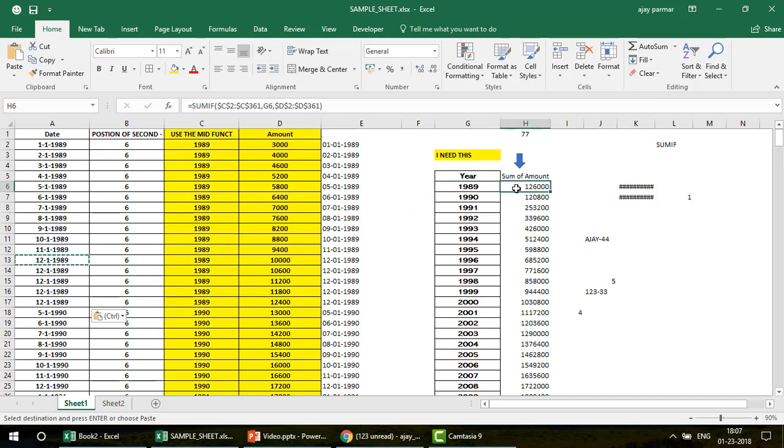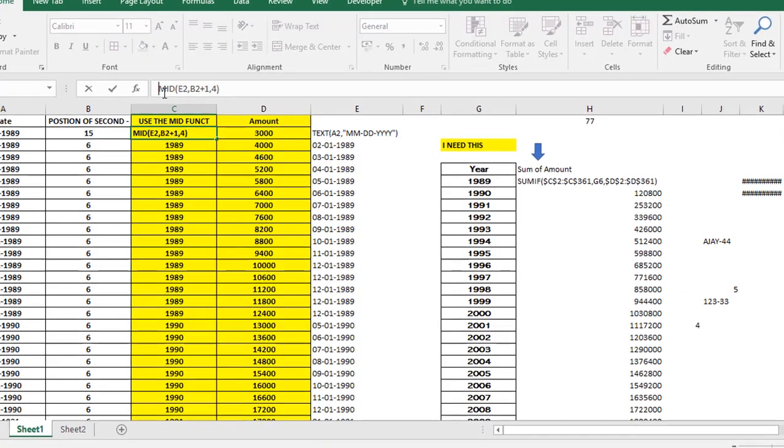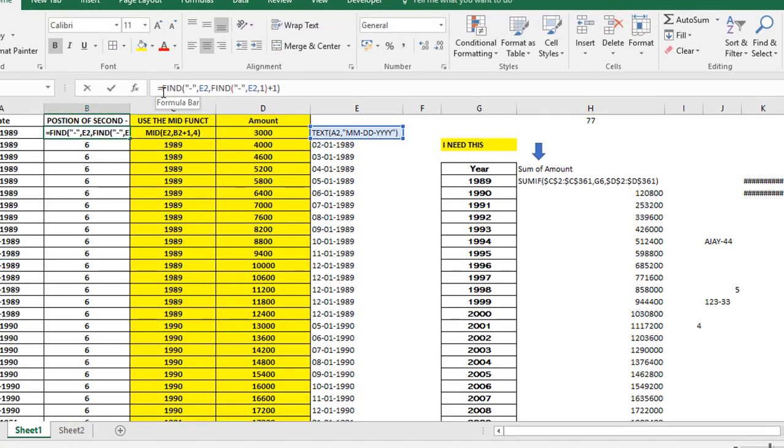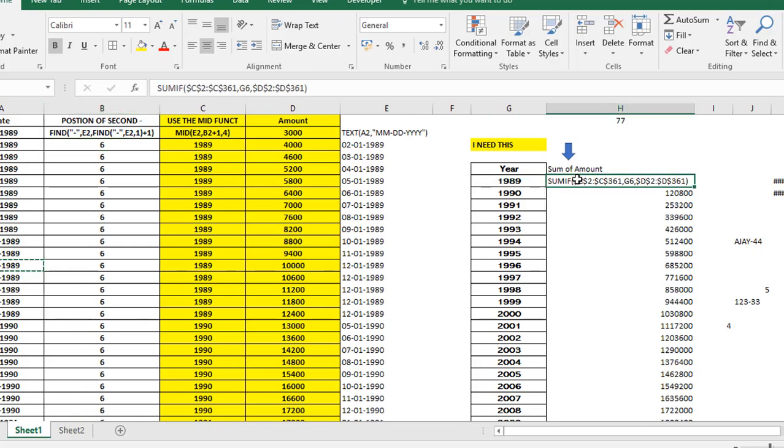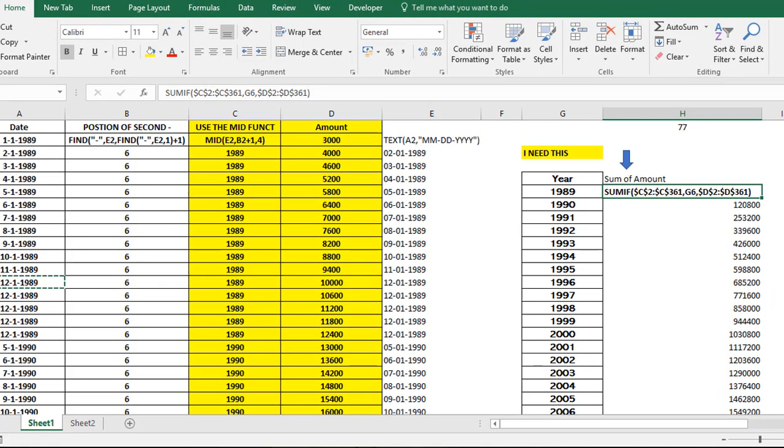So this is how you can use the functions. I remove the equals to sign so that you can see this is the first function in front of you, and then this is another one. I removed the equals to sign so that you can practice on it, and this is very important. Here we have used the MID function, and here we have used the FIND and FIND. Wonderful, right? I double click here. So guys, I think the formulas are in front of you. I can further zoom in a little bit, and this is how you can now practice it. This is the first function, this is the second function, and this is the third function, and this is the fourth function.